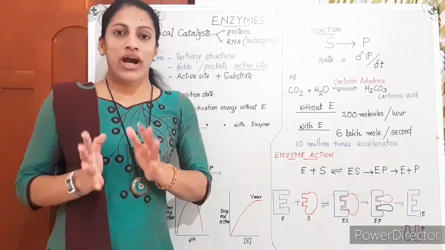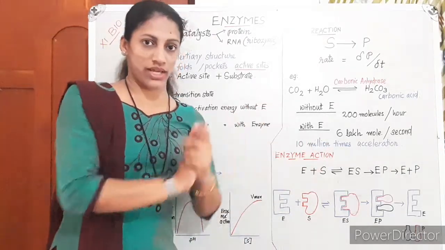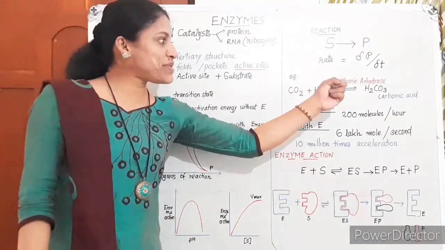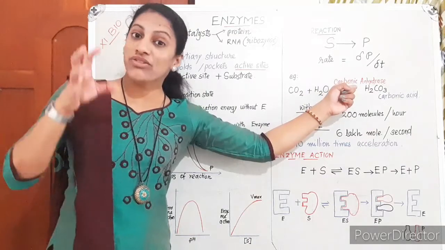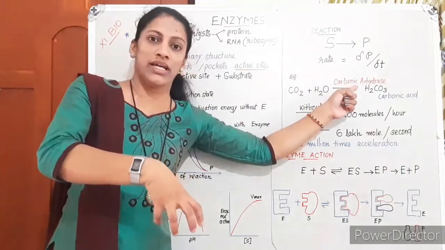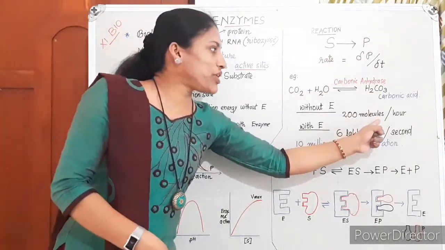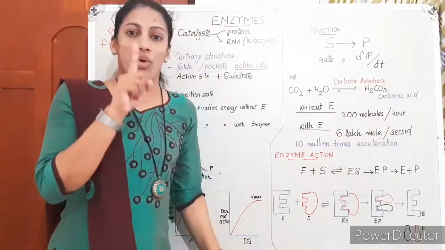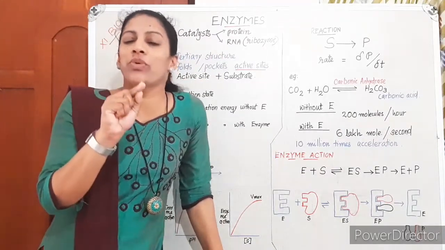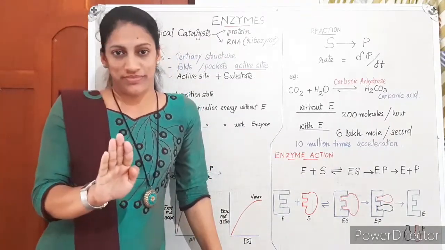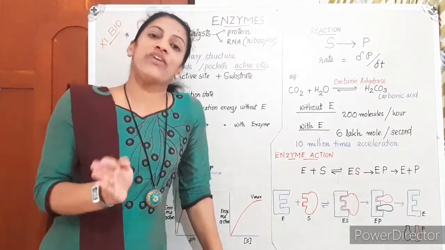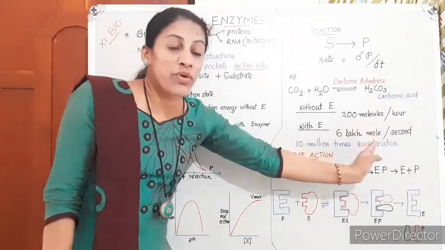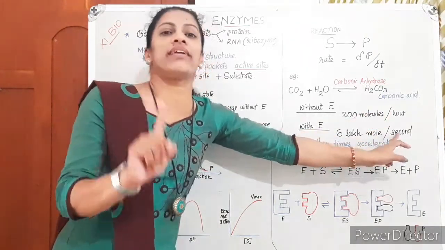Suppose we are demonstrating this reaction outside, not in the living body, in the lab. In the absence of the enzyme, if this enzyme is not given, about 200 molecules of H2CO3 are formed in an hour. Within 1 hour, just 200 molecules of H2CO3 are formed. Whereas if we provide this enzyme, it produces about 6 lakh molecules of H2CO3 in 1 second.